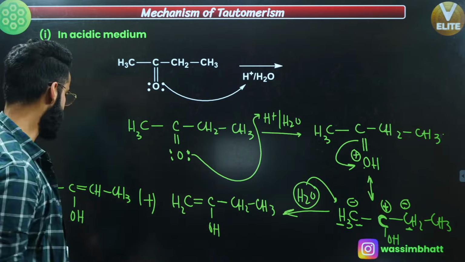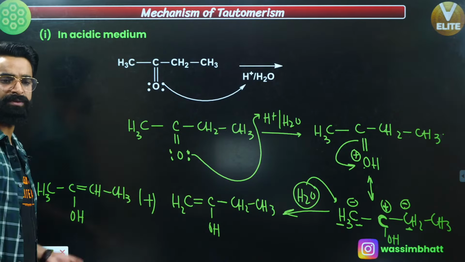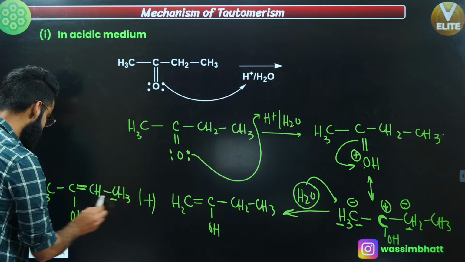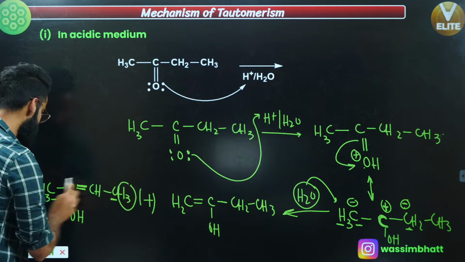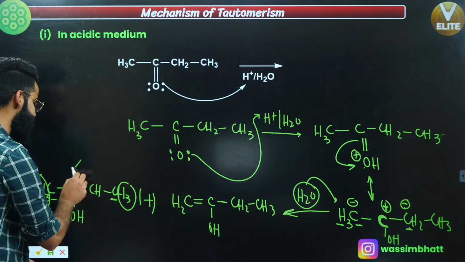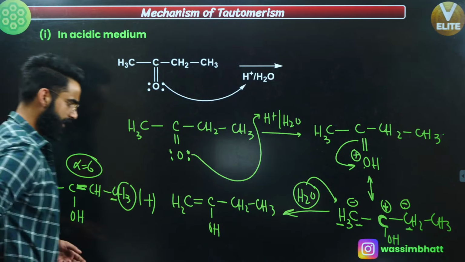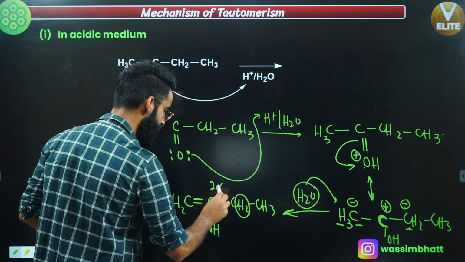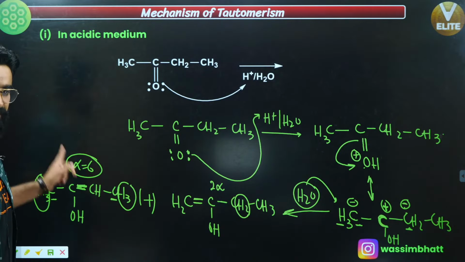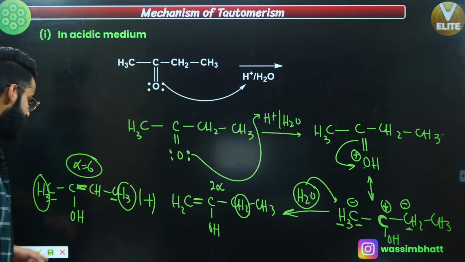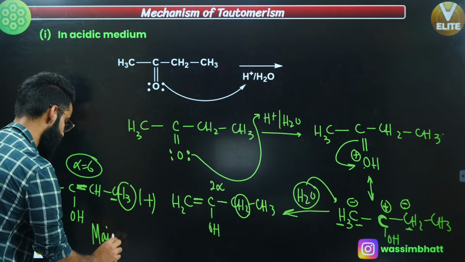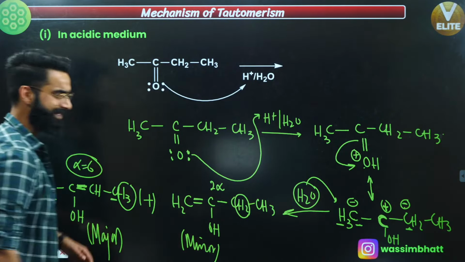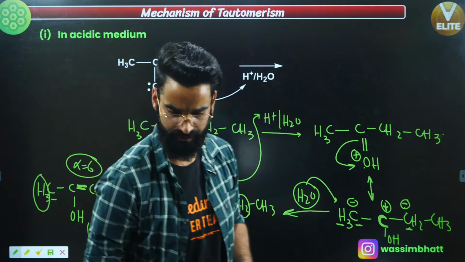Okay. Now people, if I ask you, which one is going to be the major product over here? See, this is a double bond, okay? This is alpha carbon, this is alpha carbon. So these three are alpha hydrogens, these three are alpha hydrogens. This double bond is stabilized by 6 alpha hydrogens, right? Look at this double bond. This double bond is stabilized only by these 2 alpha hydrogens, okay? So if this double bond is stabilized by maximum alpha hydrogens, this one is going to be the major product, and this one is going to be the minor product over here, right? This is the mechanism of tautomerism in acidic medium, yeah?